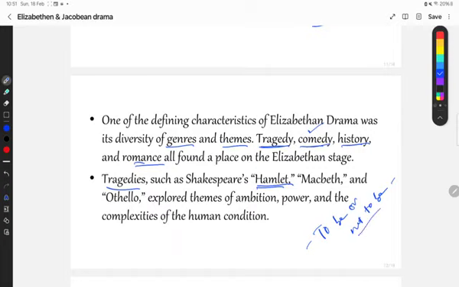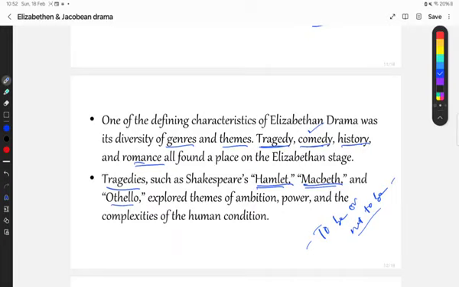Then another drama, another play, that is Macbeth. This is also very famous for its complex ideas and complex events. Not only that, we also see the appearance of a ghost in Hamlet. Then Othello is also one of the most famous plays by William Shakespeare.